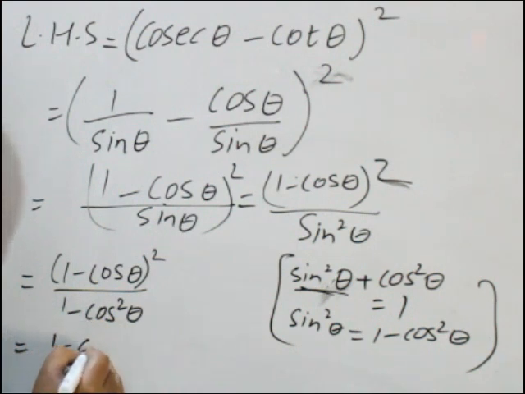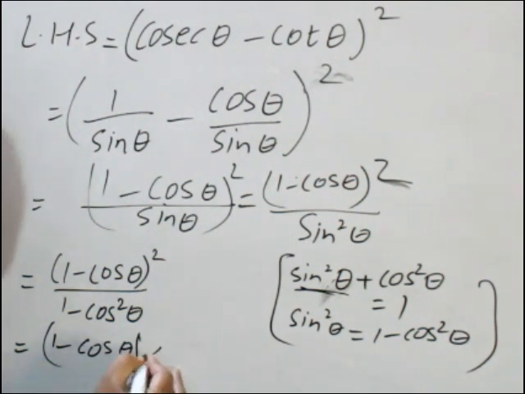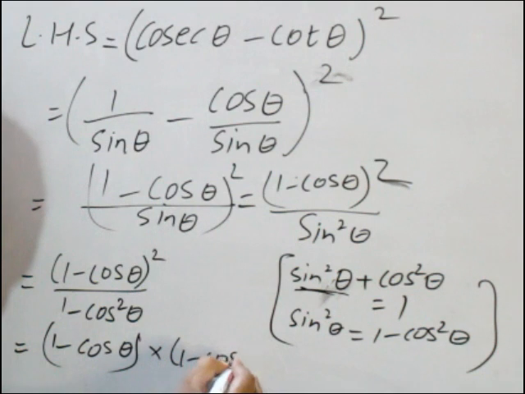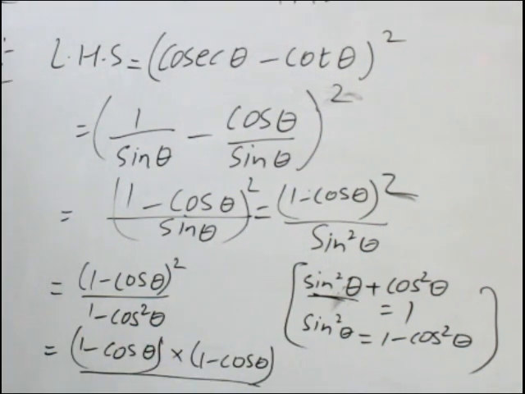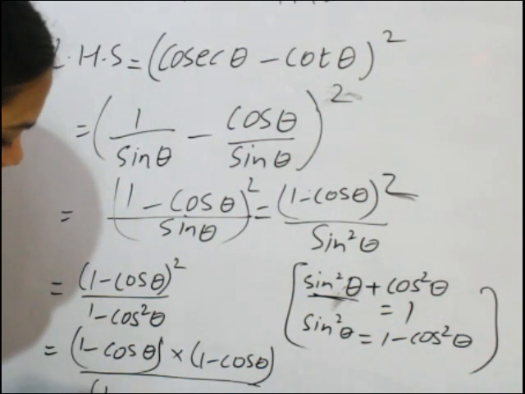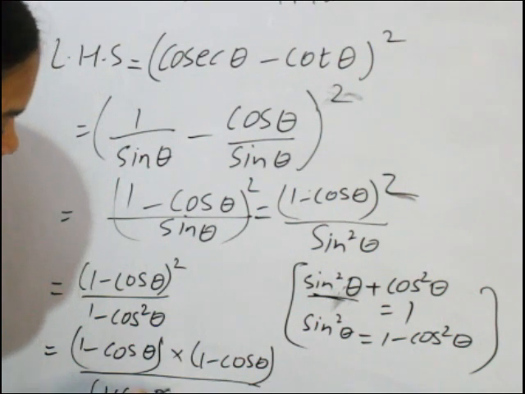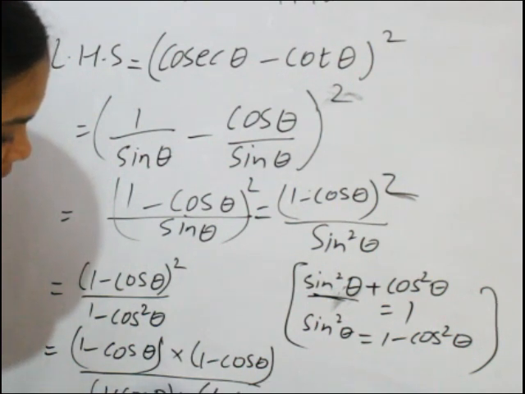So (1 minus cos theta) whole square means (1 minus cos theta) into (1 minus cos theta), divided by 1 minus cos square theta. Here a square minus b square equals (a plus b) into (a minus b). So what will be its value? (1 plus cos theta) into (1 minus cos theta).